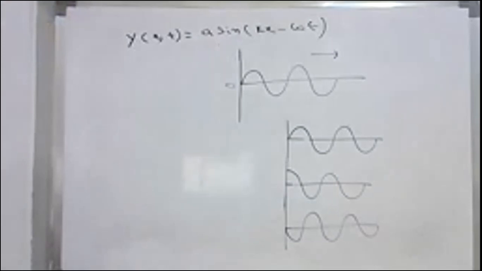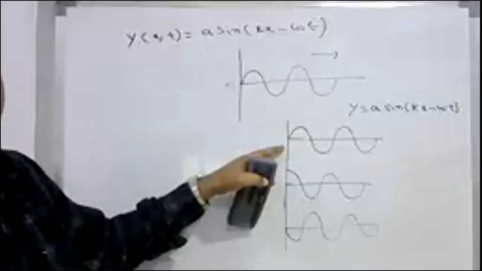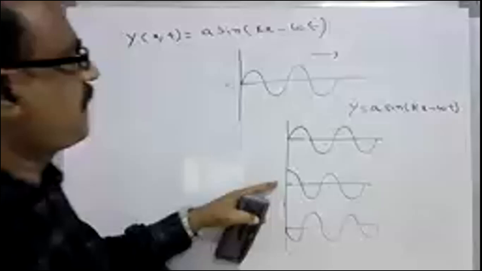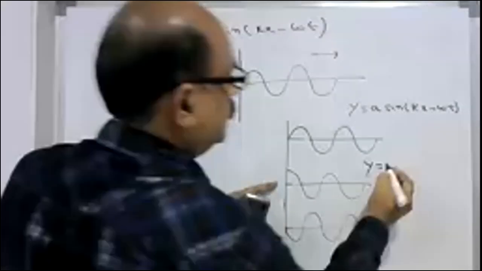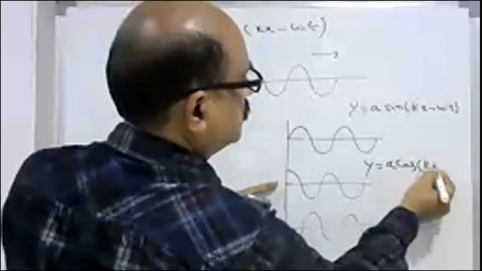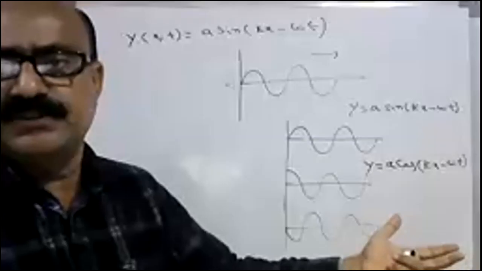Second one, cos. Very good, because these two differ by a phase angle of pi by 2. Yes, you can write A cos(kx minus omega t). So what is the difference between these two trigonometric functions? This is a sine function, this is a cos function. These two functions differ by what angle? Pi by 2.